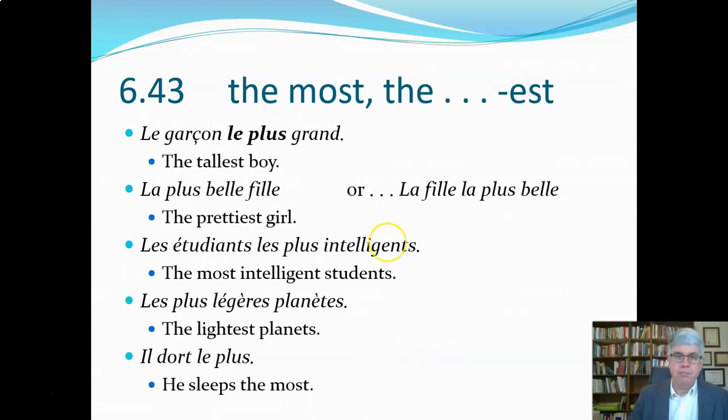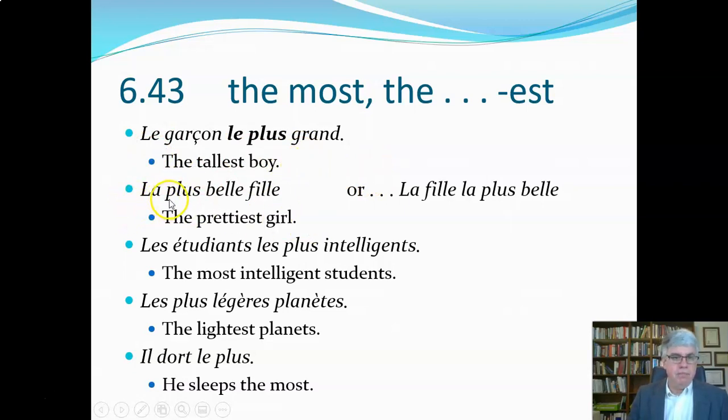Then we also have the superlatives, which is the most, or we use the ending -est in English. So we might have a sentence, le garçon le plus grand. So we've got le plus means the most tall, or we would say the tallest. The garçon le plus grand, so it's the boy the most tall. So we repeat the le after the noun to indicate that it's the superlative. So this would be the tallest boy.